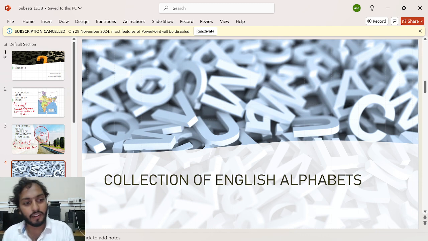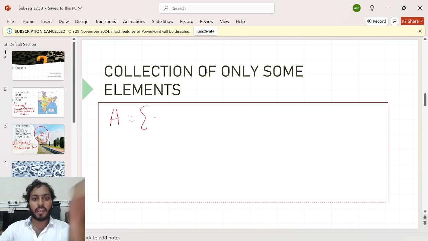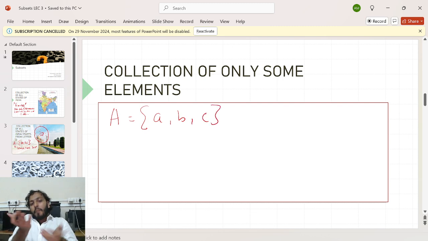Now can I ask about some more sets? Let's say my set A is the collection of only three elements A, B, and C, or the collection of the first three English alphabets in order. Will you say it's a set? Yes, it is well defined.